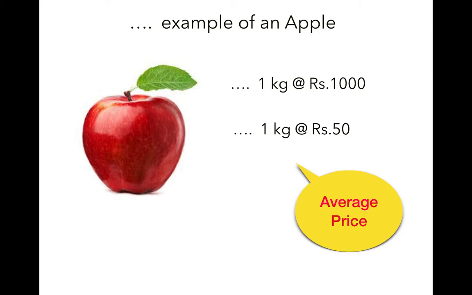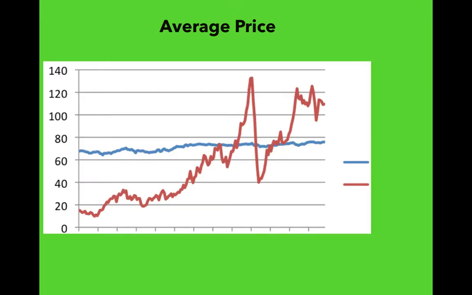Let us understand this. This graph shows the average price. The blue line indicates the average price of the stock and the red line indicates the price of the stock. The average price of the stock fluctuates between 60 to 80. Our strategy is to buy the stock when the price of the stock is way below the average price and sell the stock when the price is way above the average price.